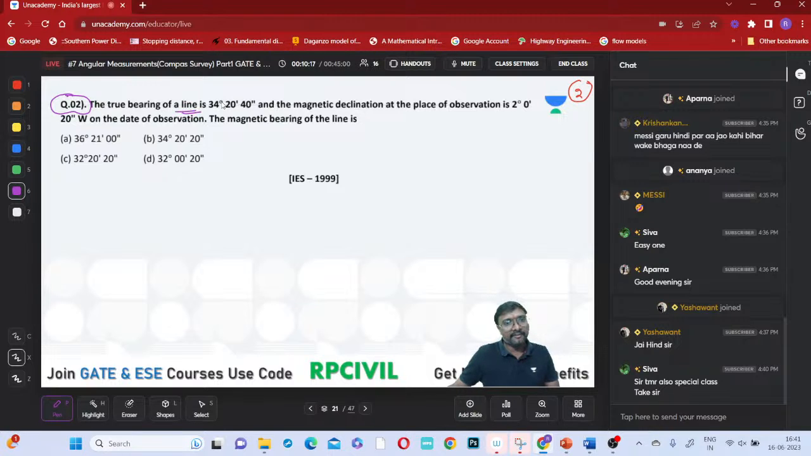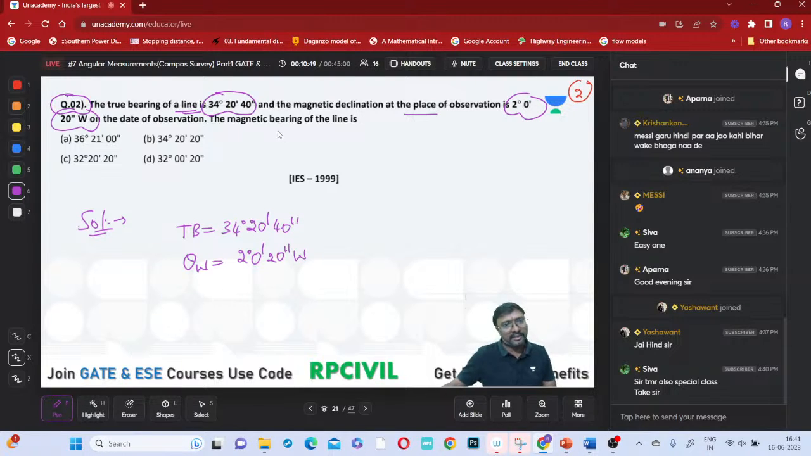The true bearing of a line is 34 degrees 20 minutes 40 seconds. So what is given, if you just observe? A true bearing is equal to 34 degrees 20 minutes 40 seconds. Now, magnetic declination at that place of observation is 2 degrees 0 minutes 20 seconds, right? So what is the declination? That is your western declination. So 2 degrees 0 minutes 20 seconds west, you can say.